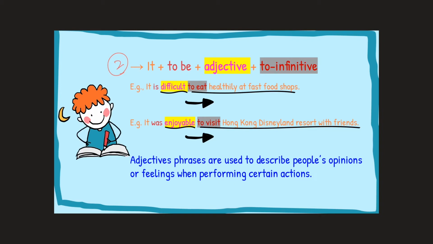So this is used to describe the action. The adjective is used to describe the actions in the second pattern. In the second example, it was enjoyable. What is enjoyable? It was enjoyable to visit the Hong Kong Disneyland Resort with friends. Okay, when we're performing this action, we find that it is or it was enjoyable.